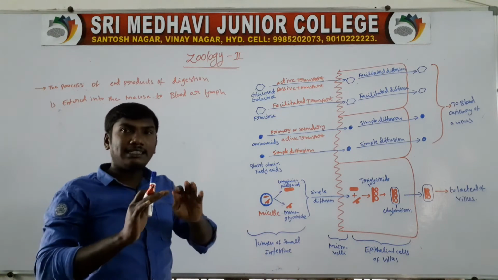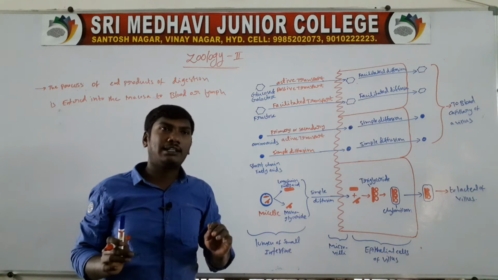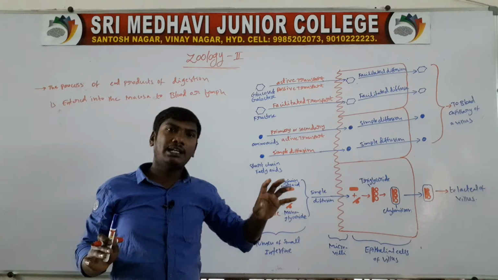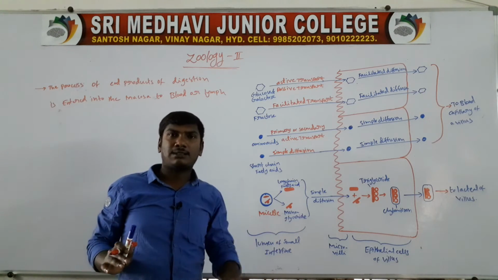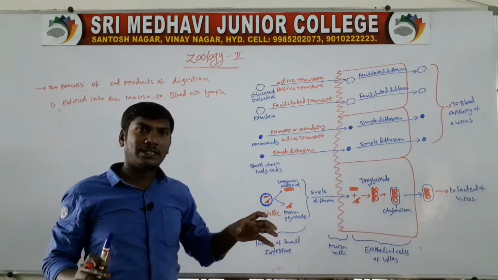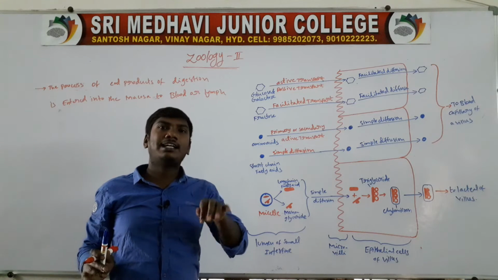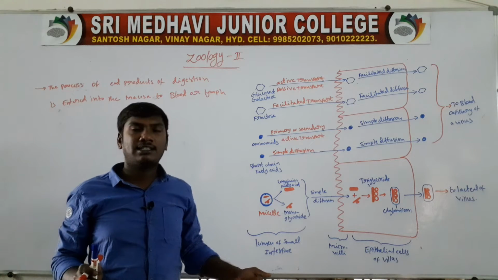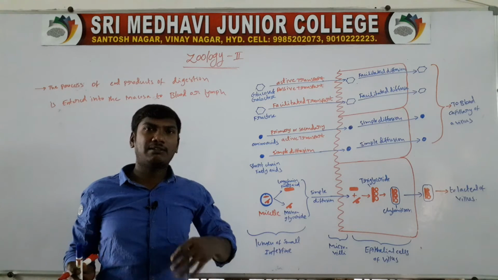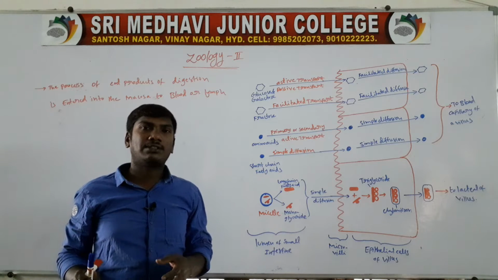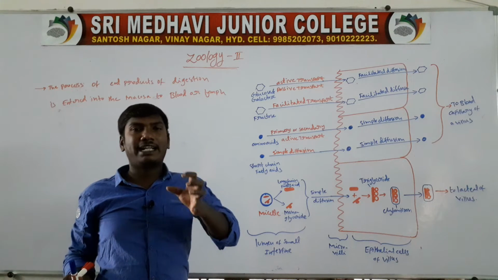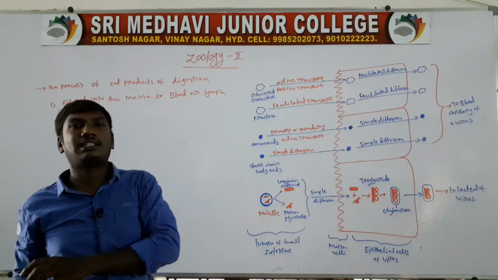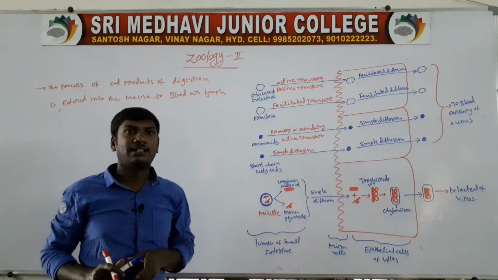Absorption means the digested food materials, the end products, like carbohydrate digestion, amino acids, enter the blood circulatory system. Next, proteins: the end products are amino acids, which enter the blood circulatory system. Next, fats: glycerol and fatty acids enter the circulatory system. So these are the end products of the digestion process, and their entry into the circulatory system is called absorption.